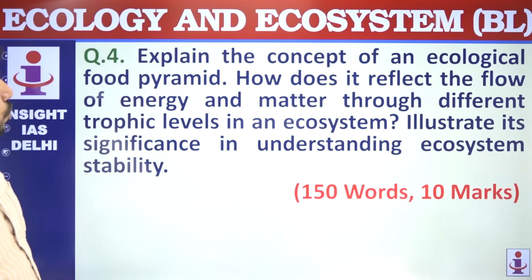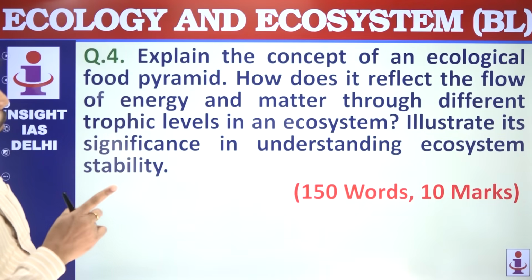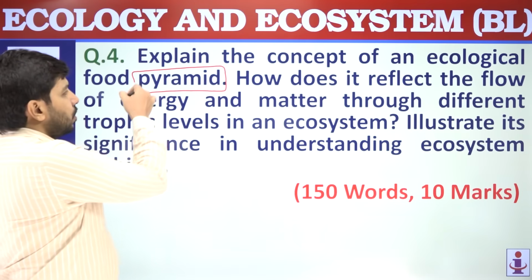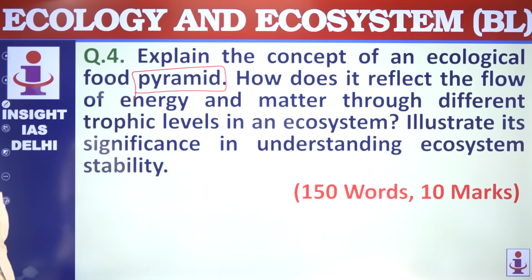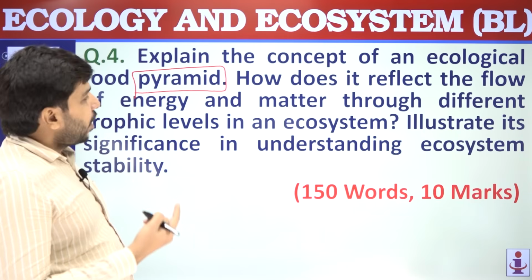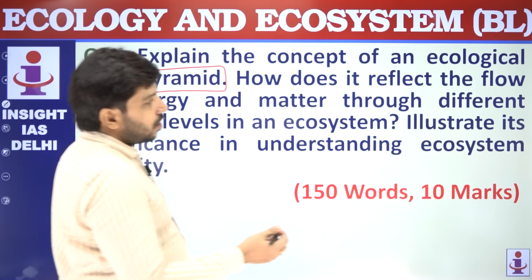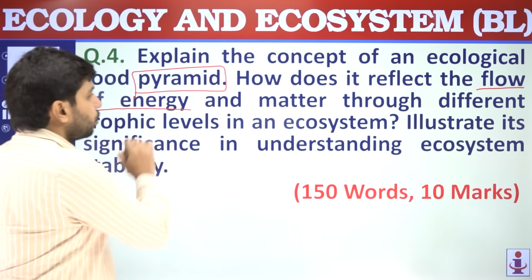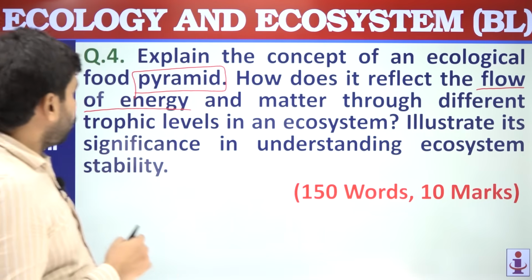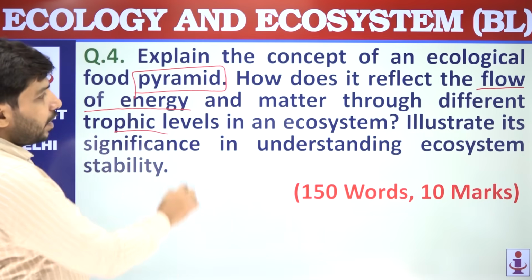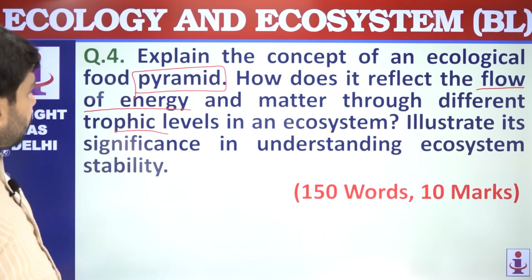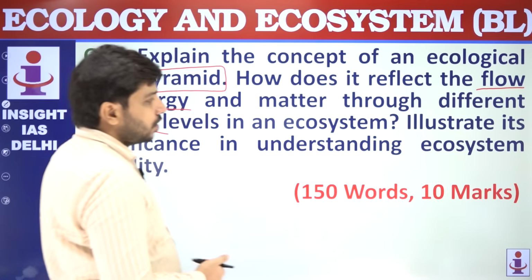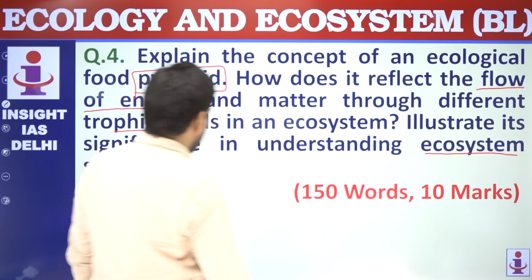Then the fourth question is regarding explain the concept of an ecological food pyramid. The question is regarding ecological pyramid. What are ecological pyramid? How does it reflect the flow of energy? Another term is flow of energy. So your answer should be focused on flow of energy and matter through different trophic levels in an ecosystem. Illustrate its significance in understanding ecosystem stability. This is another key term, ecosystem stability.